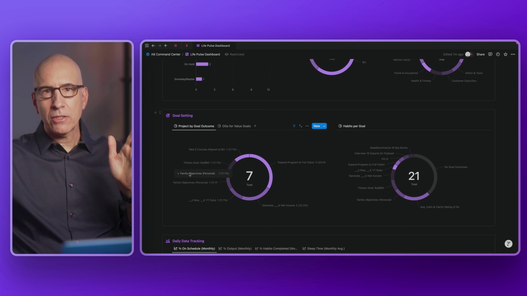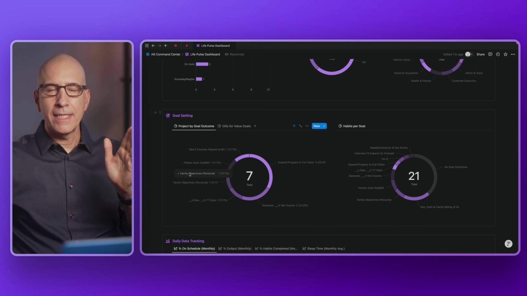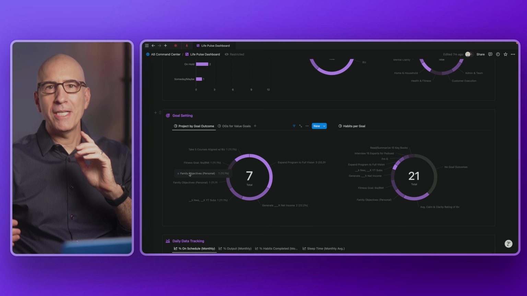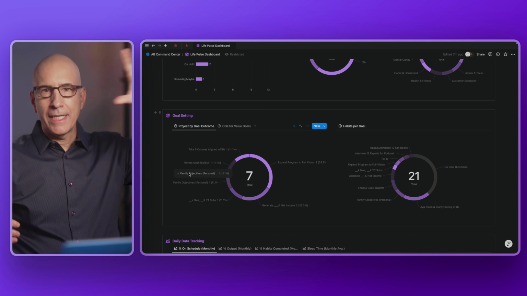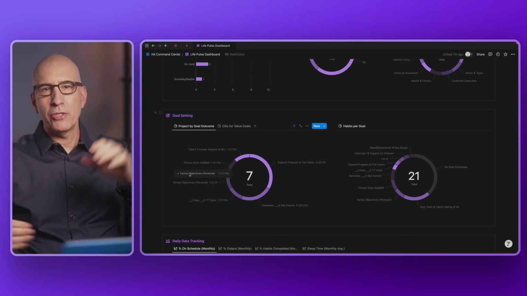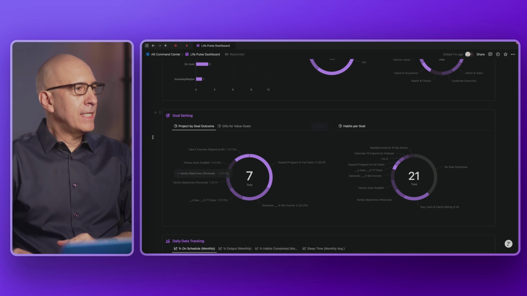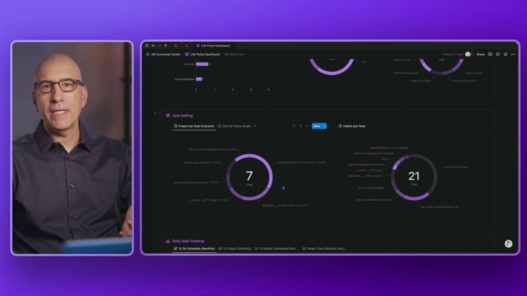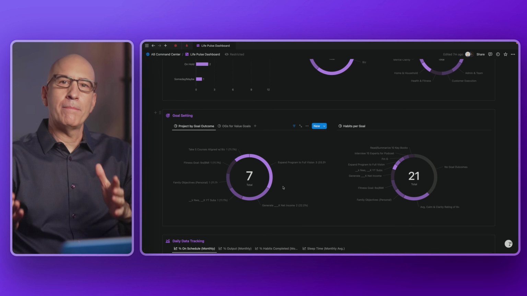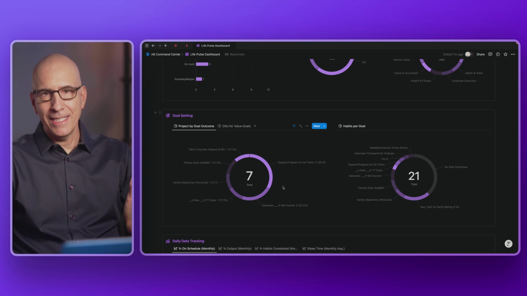And then in the more tactical level, we also do the habit tracking and the data tracking, which we'll get to further down the page here. So we're designing the intention, and then we're tracking and measuring what's working and what's not. And this gives us a glimpse to make sure everything is aligned and being applied as we had intended.